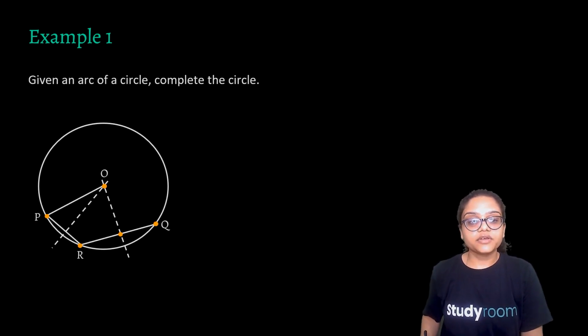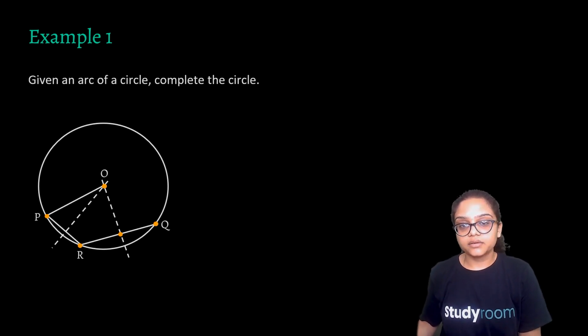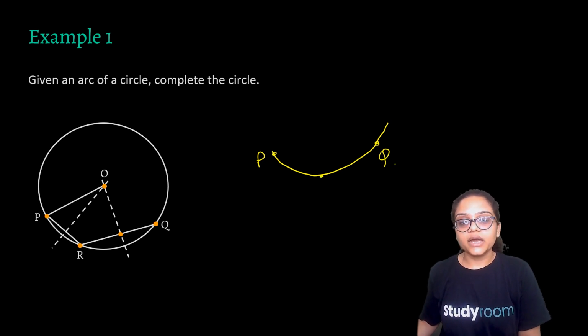Just see. You are given an arc PQ. Just don't judge my drawing. The drawing is already given to you, I'm just explaining the steps you need to do. Suppose this arc PQ is given. I took any point R randomly, and I just joined PR and RQ. And the rest is history. We have already learned how 3 non-collinear points lead to one and only one circle and how we need to draw that.